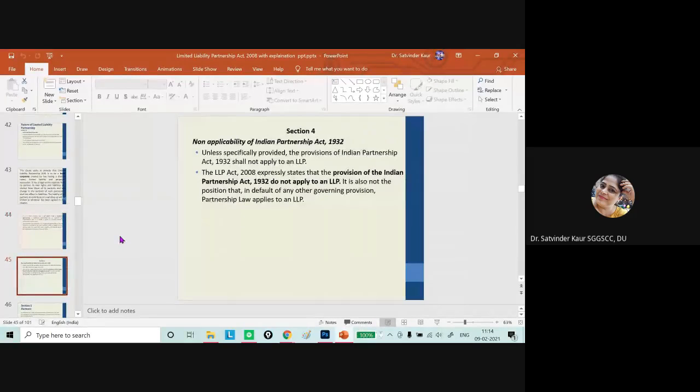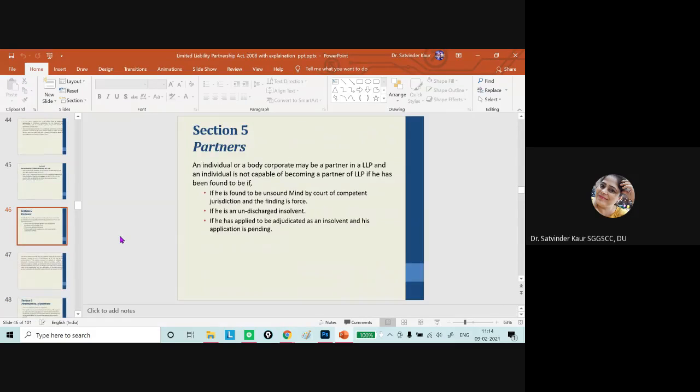We have already discussed. Then section 4 talks about there being no applicability of the Partnership Act rules unless there is any governing provision, or partnership law applies to LLP. Otherwise, there is no requirement. Then section 5 talks about the partners.